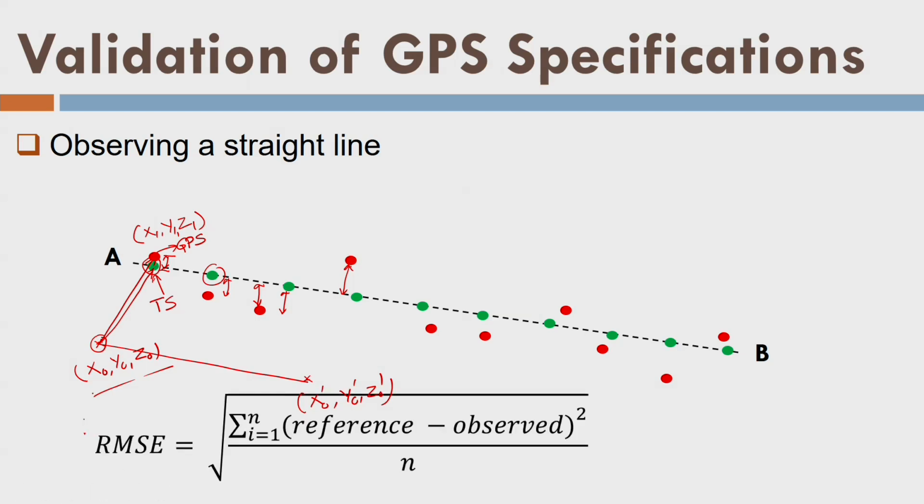Now, you can use the RMSE calculation also, where one is reference and one is observed. So this is your observed, and the position of this by total station, which is let us say 3 mm accurate, becomes your reference. Now you do reference minus observed, and if there are n number of points, you use this formula to find the RMSE and check whether the claims made by the manufacturer are true or not.